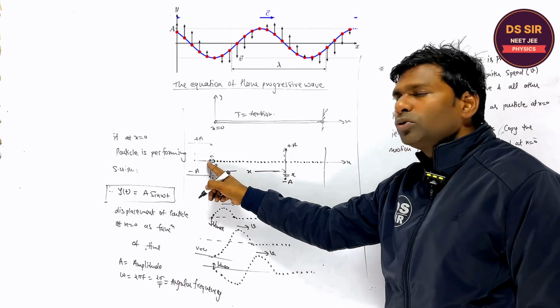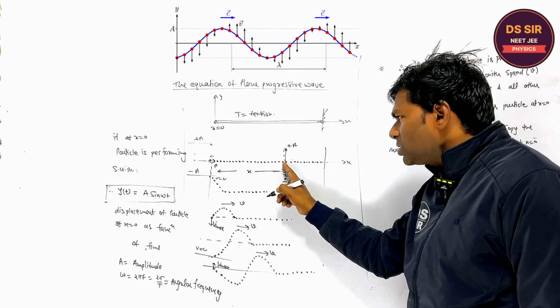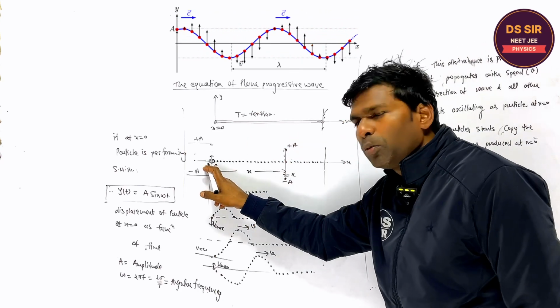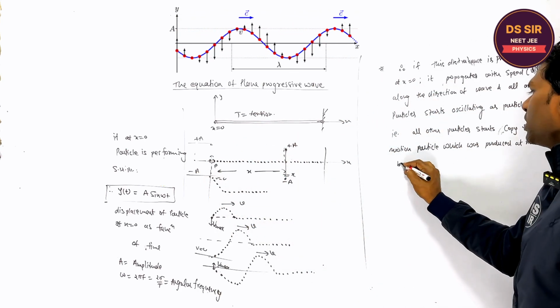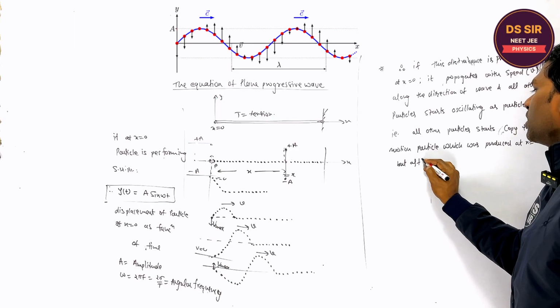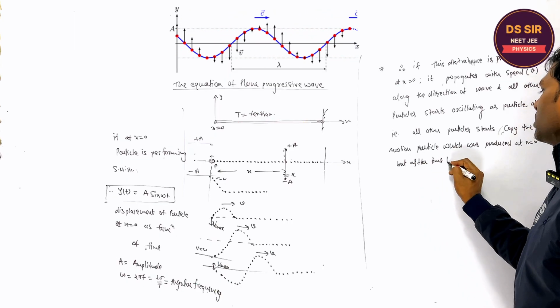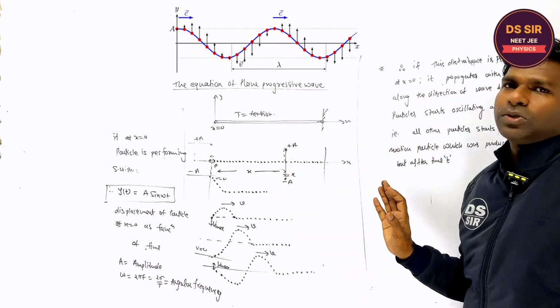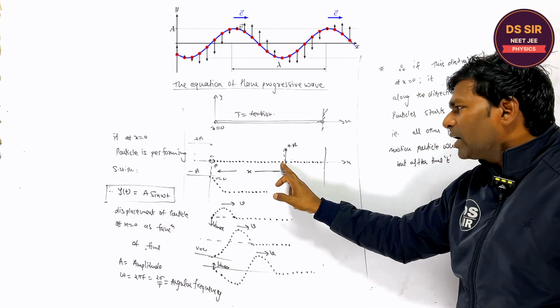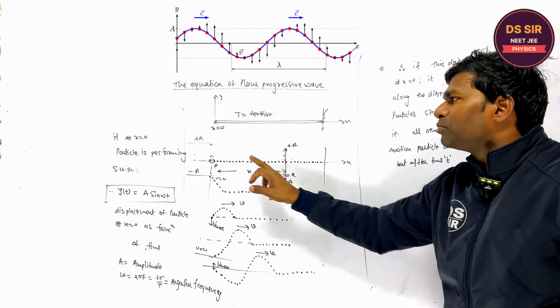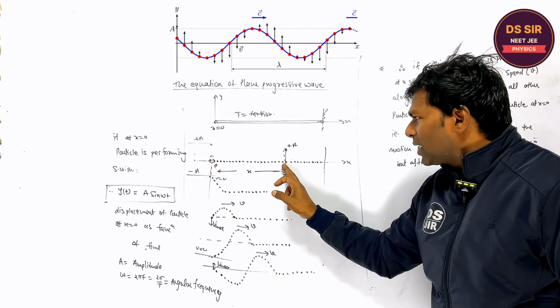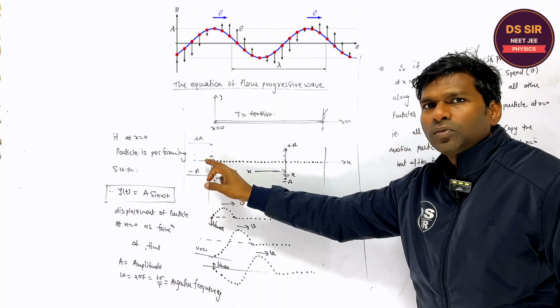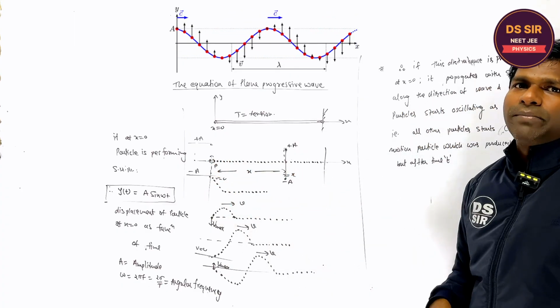What motion is produced at x is equal to 0, this particle starts copying the motion of this particle, but after time t. After some time t, this distance reaches to this point. It means if you consider this particle at distance x, the particle will copy the motion of this particle, but after some time t.